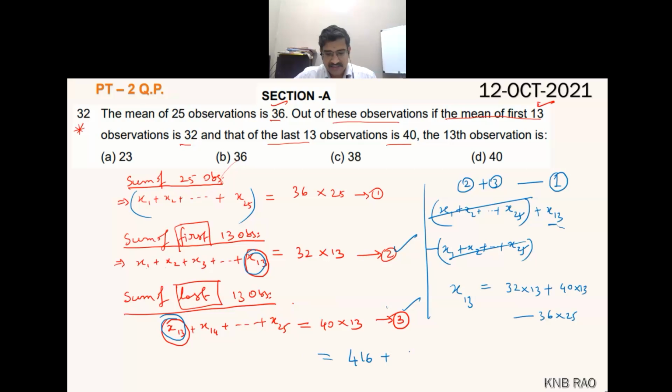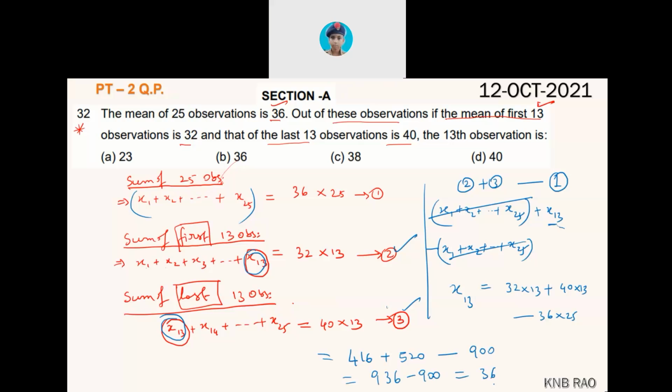Plus 40 into 13, how much is it? 520. Adding, 416 plus 520 is 936. 36 25 za is 900, correct? So 936 minus 900 gives you 36. This is one method.